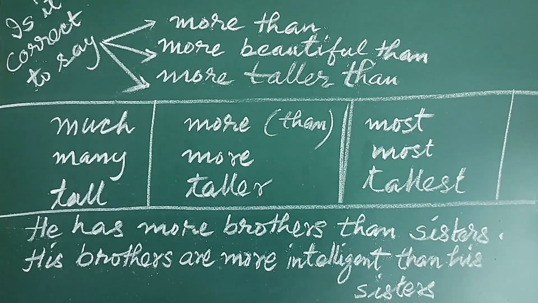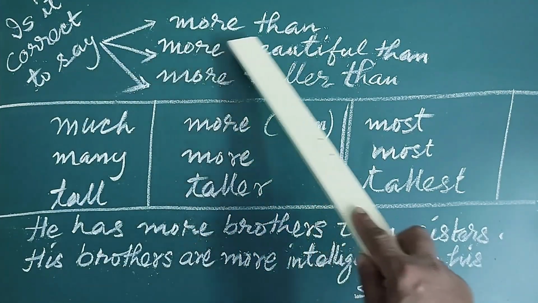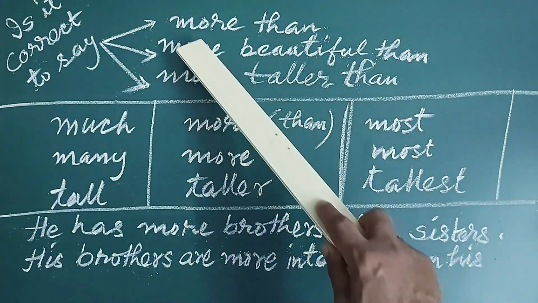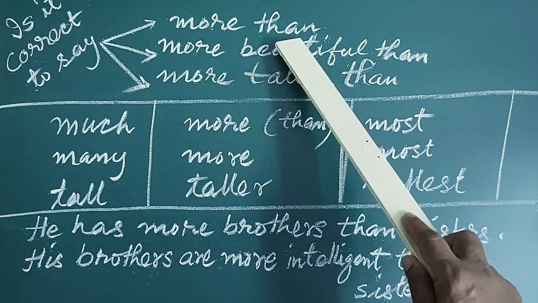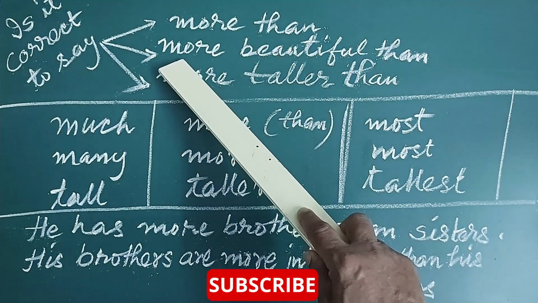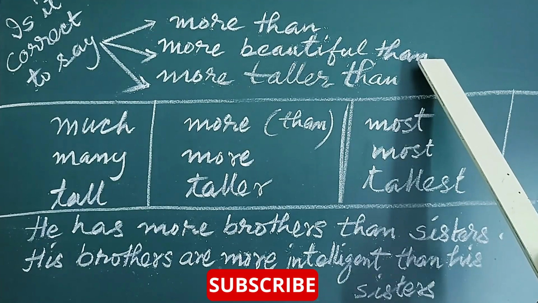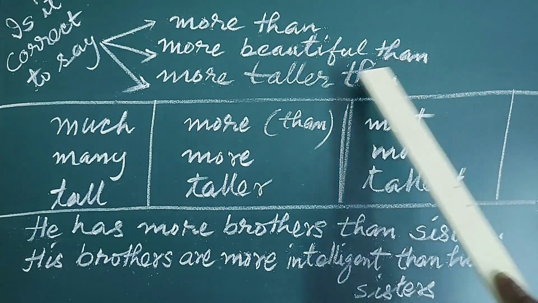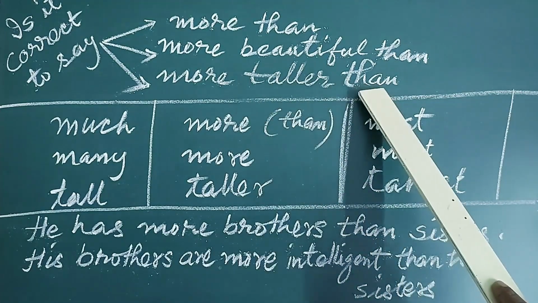Now let us see today, is it correct to say the following three expressions? One is more than. Can we say more than? Is it correct? Again, can we use more beautiful than? Is it correct? It is correct or wrong, we have to decide. Now let us see more taller than.